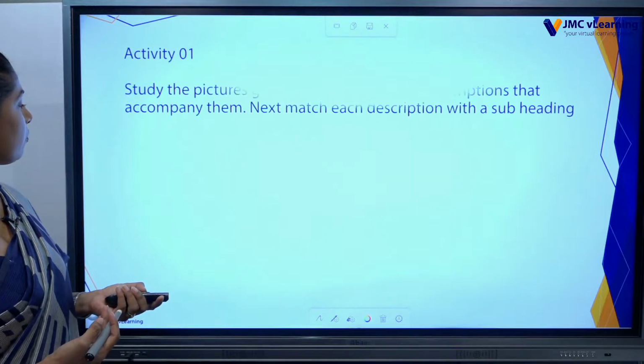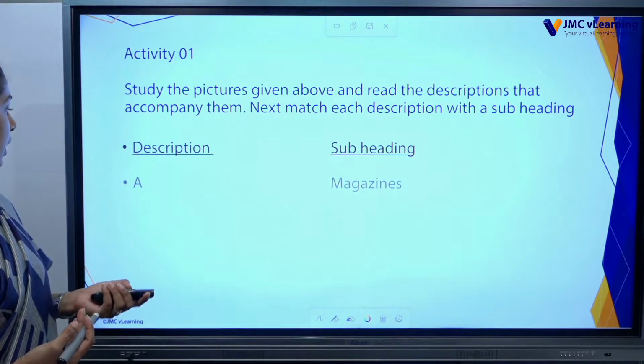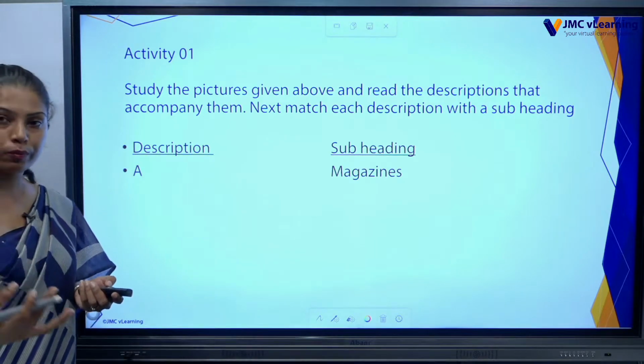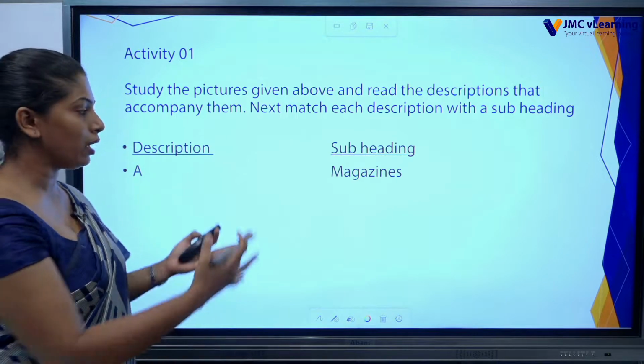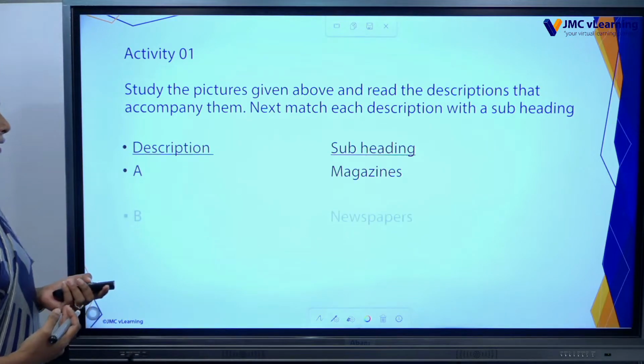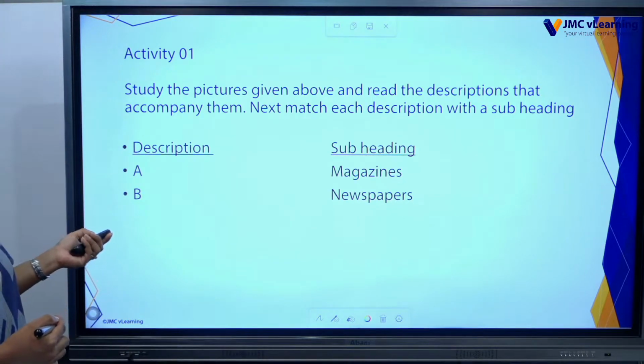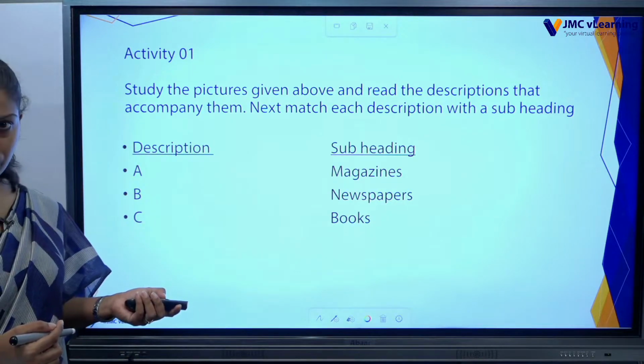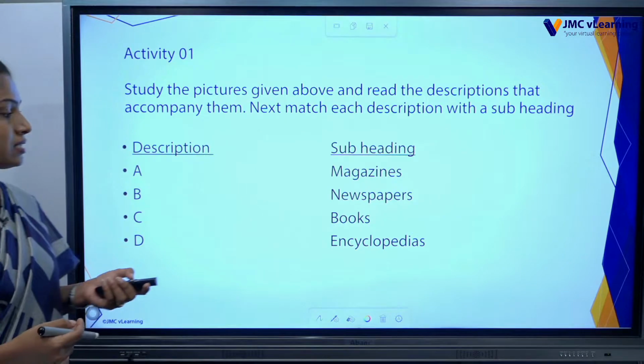Right. When we go to the activity, A is magazines, as we discussed. You can take your pupils book and go through them and try to understand what I say here. B, that is newspapers, as we discussed. C, those are books. Then D, encyclopedias.